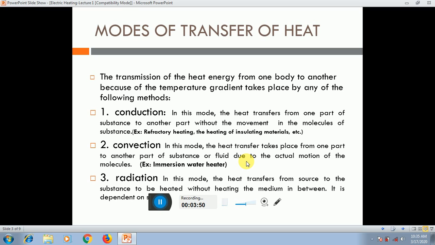And the last one is the radiation method. In this method the heat is transferred from the source to the substance to be heated without heating the medium between the two substances. It means that it depends on the surface. For example, if we use two metals nearest to each other and give heat to one metal, this heat will be transferred to the other metal and that part will be heated. The best example is to boil water and other materials.